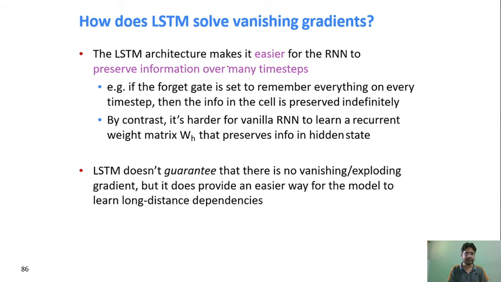So this architecture makes it easier for the RNN kind of network to preserve long term information from a very long distance. But again, LSTM doesn't guarantee that there will be no vanishing and exploding gradient, but it provides a better way to handle this situation, right?